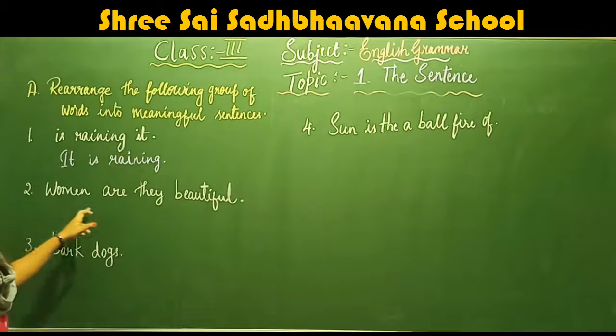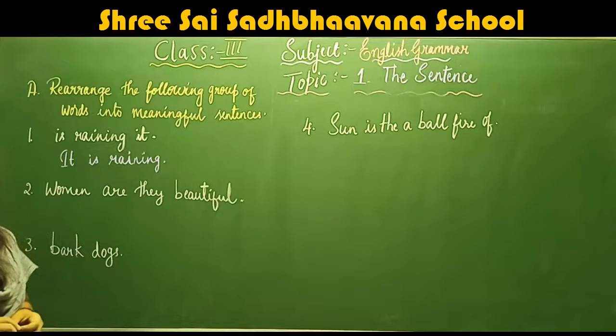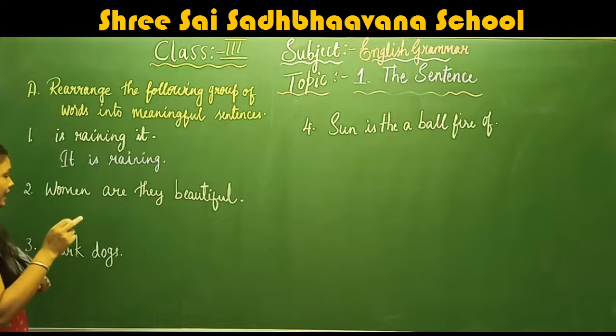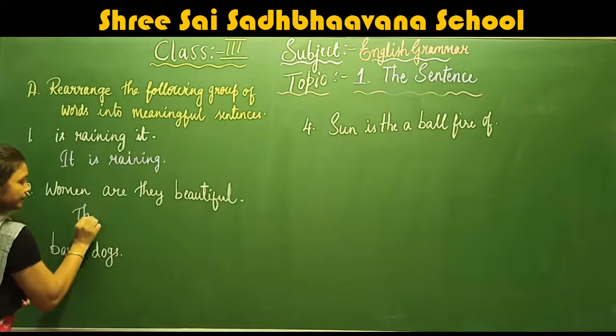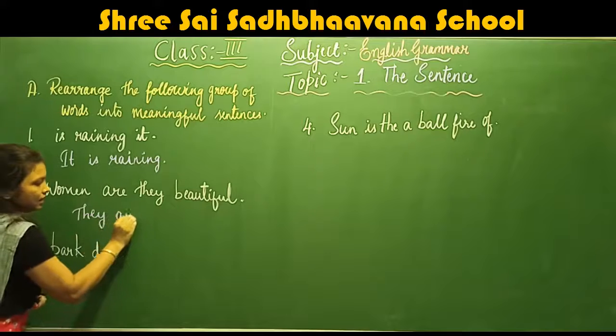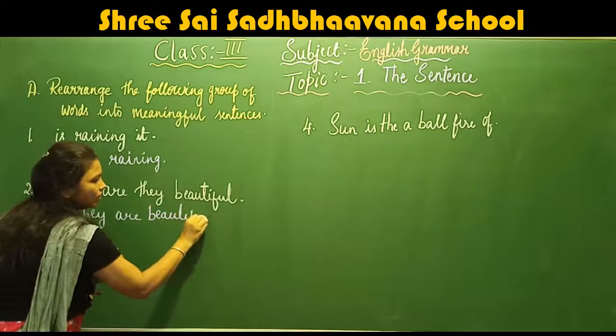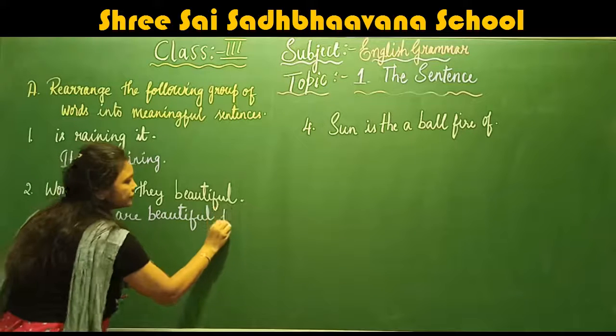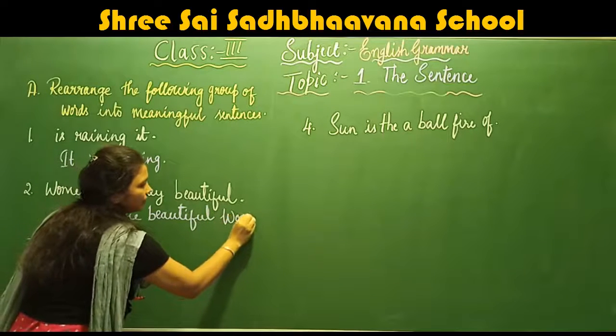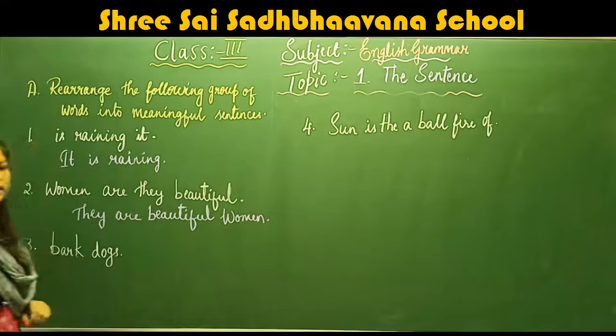Now the second one: "women, are they beautiful?" Children, does this sentence have any meaning? No. So here we have to write it as "they are beautiful women."